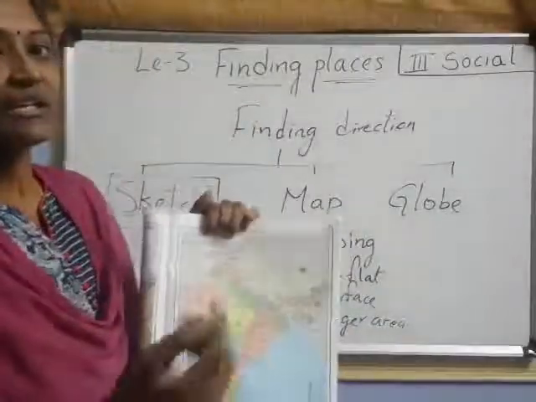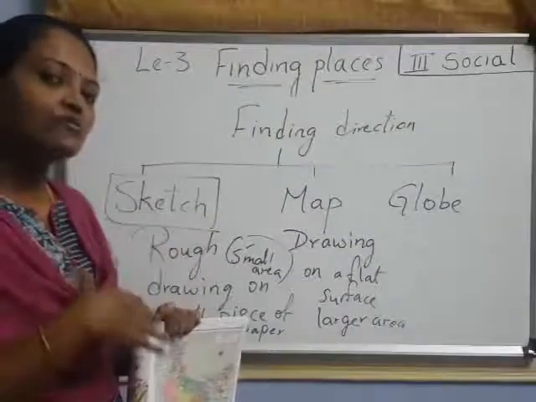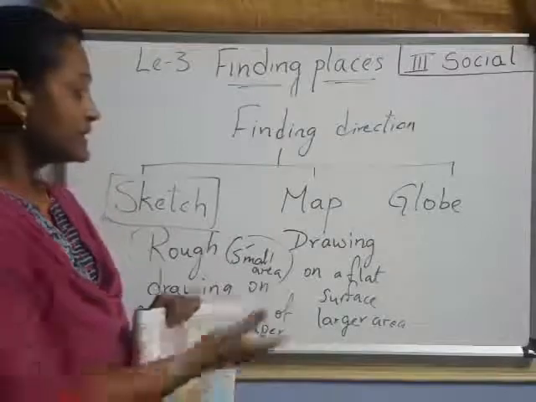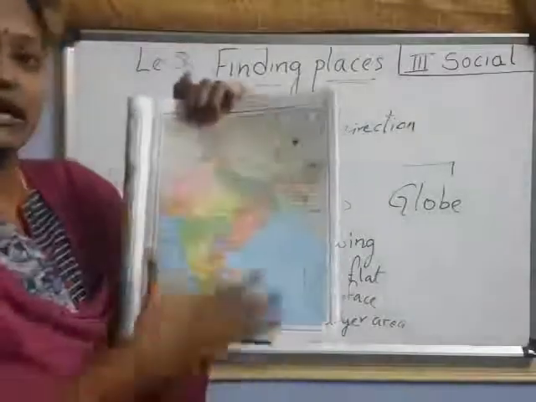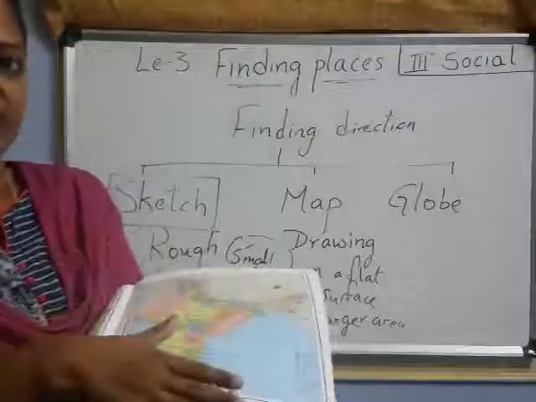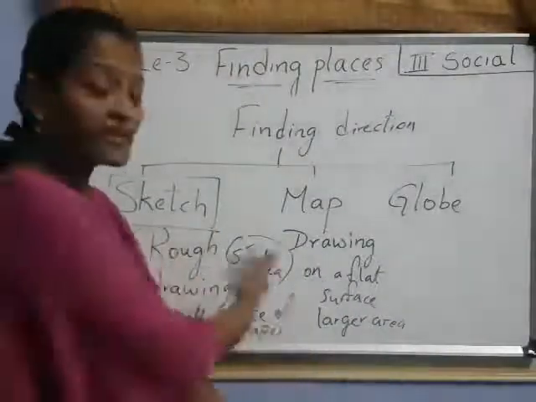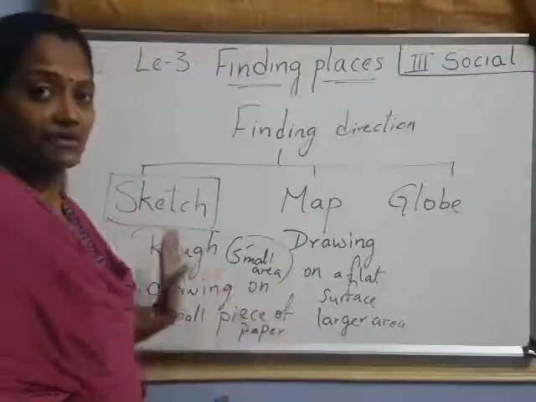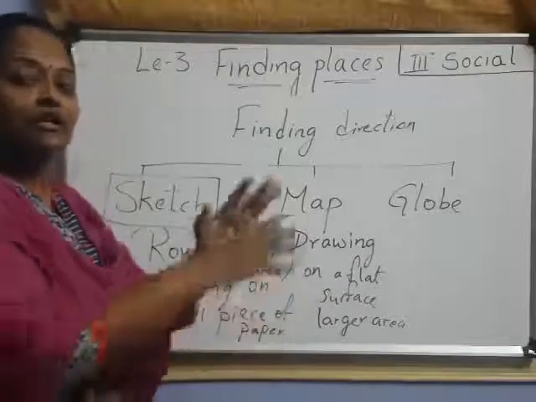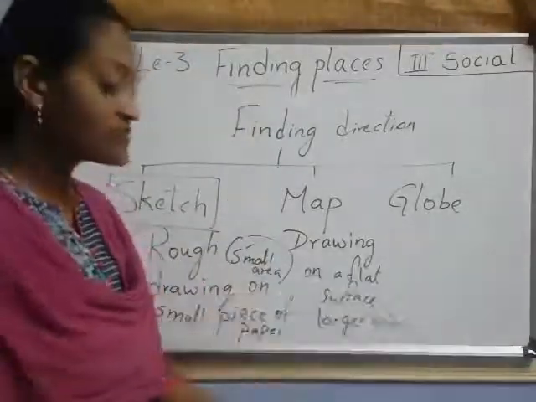Understood? See, in this sketch only a small area we are showing, from our house to our school, isn't it? It is a small area, but here the map shows a larger area. It covers larger area on a flat surface. Understood, children? Now, how it has to fit, no? The sketch is a rough drawing, but map is a drawing. It has to fit that big area in that flat surface. How does it fit?